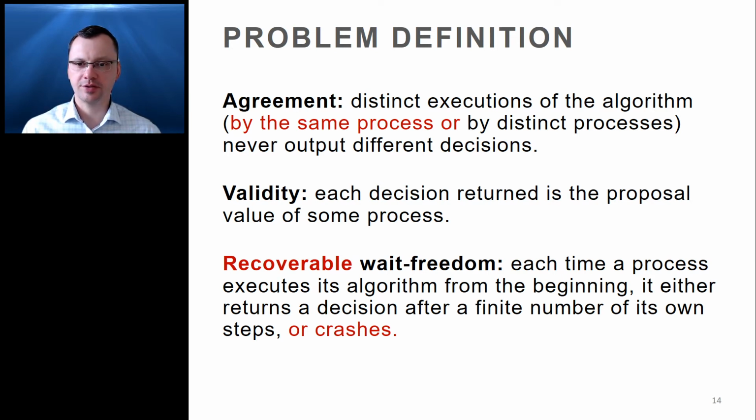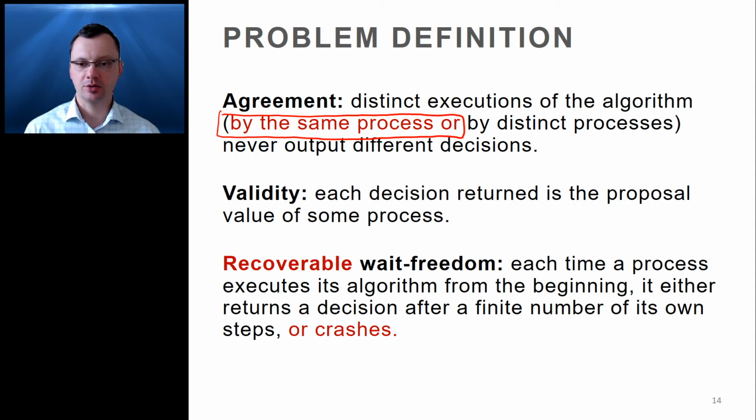Finally, for liveness, we have recoverable wait-freedom, which in the context of consensus states that each time a process executes its algorithm from the beginning, it either returns a decision after a finite number of its own steps or crashes. When analyzing the correctness of a recoverable consensus algorithm, we can ignore the circled part at the top, which talks about one process returning different decisions in distinct executions of the algorithm.